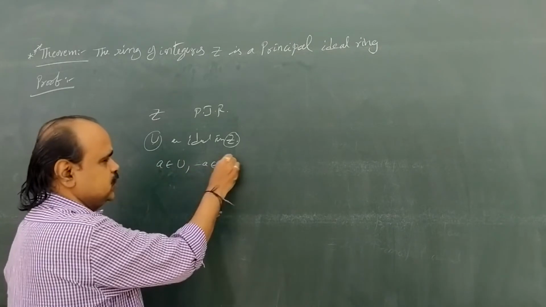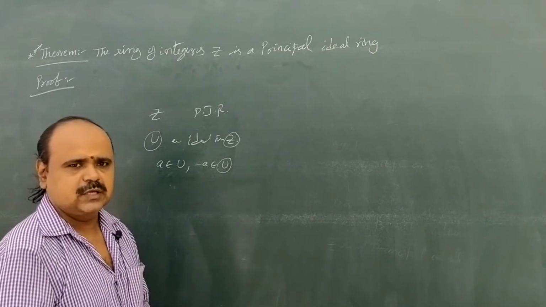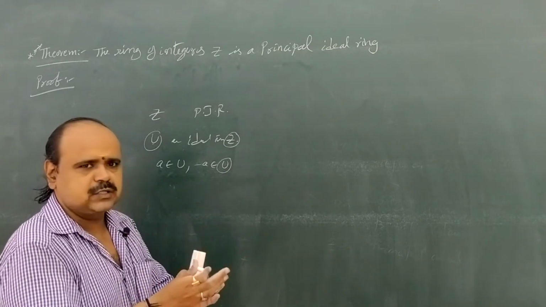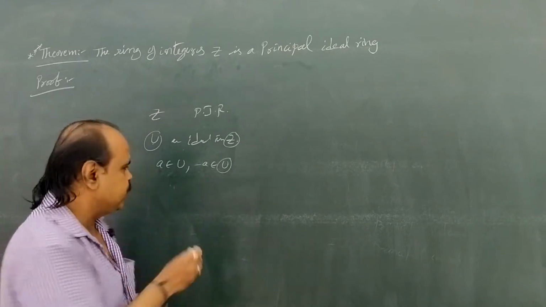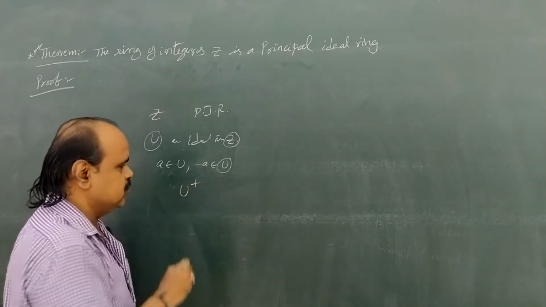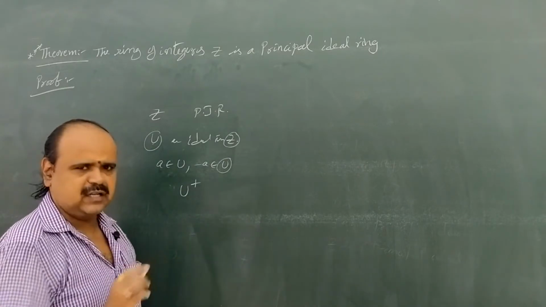That means the set U contains both positive and negative integers. Among these, we take all the positive integers into a set U⁺. U⁺ సెట్లో పాజిటివ్ ఇంటిజర్లని పెడుతున్నాం. Okay, there is the well ordering principle in real analysis.